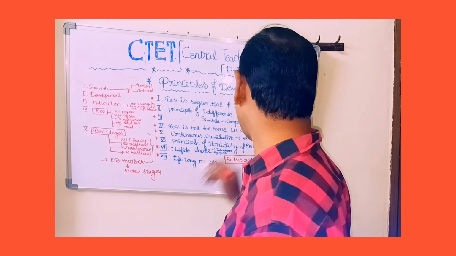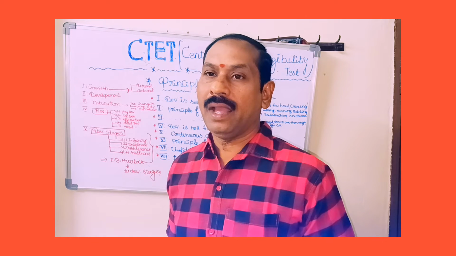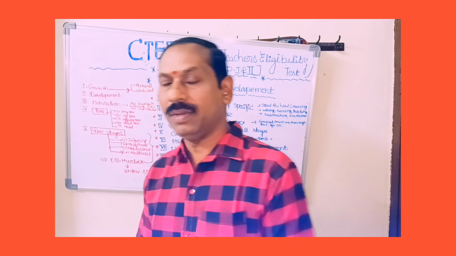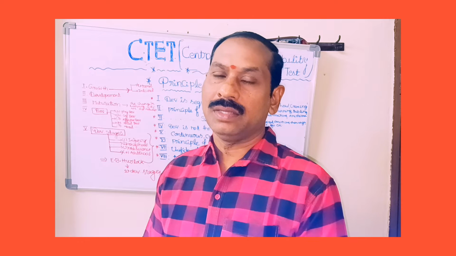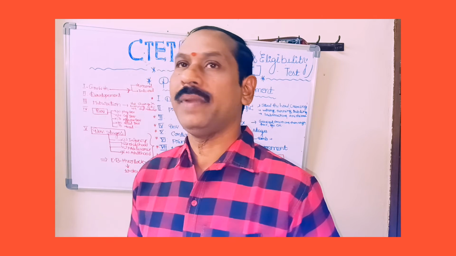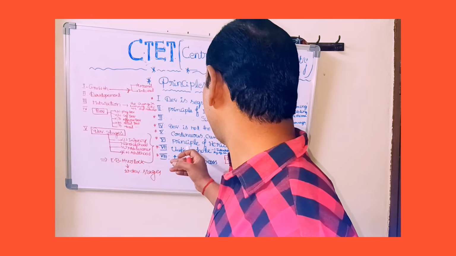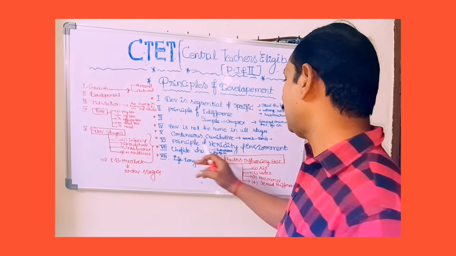And the principle of heredity and environment. Development follows the influence of heredity and environment. What do you mean by heredity and what do you mean by environment? Heredity is nothing but the transmission of genes from one generation to another generation. That is known as heredity. And environment means nothing but, except genes, all the factors come under environment. So that is the principle of heredity and environment.